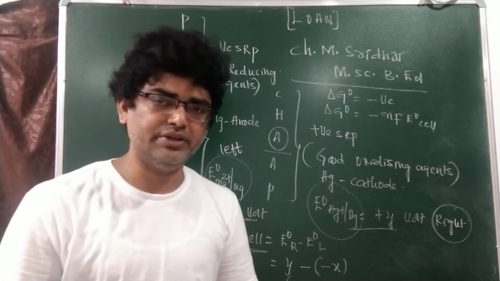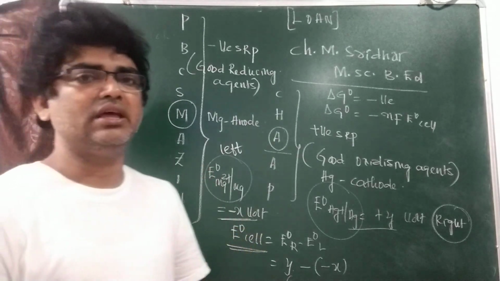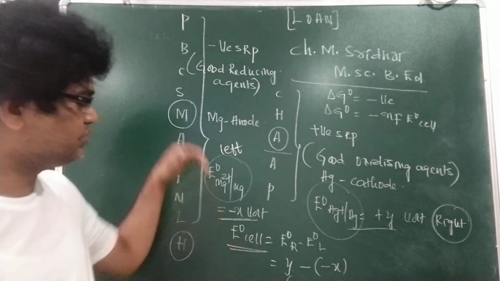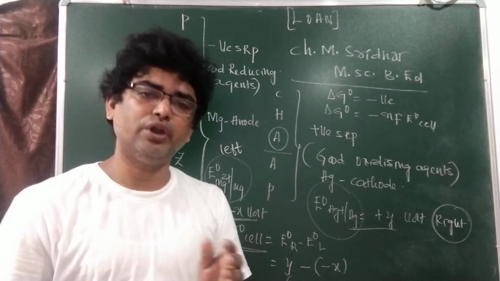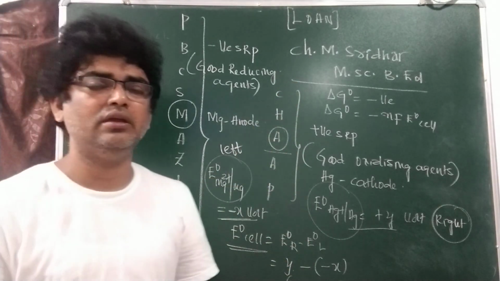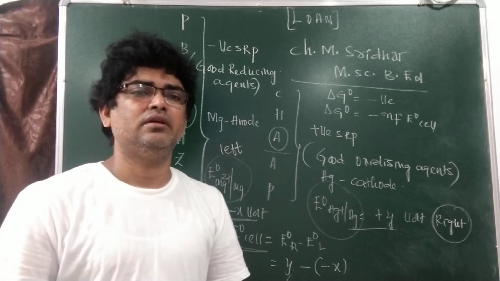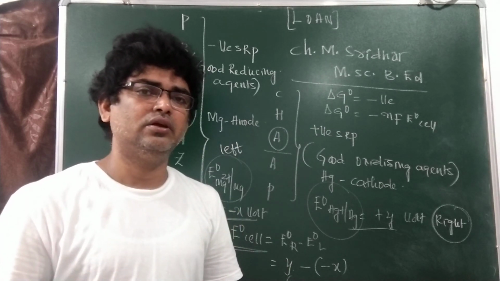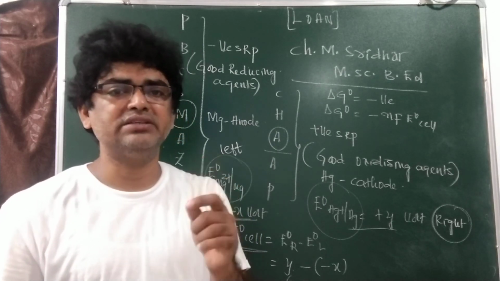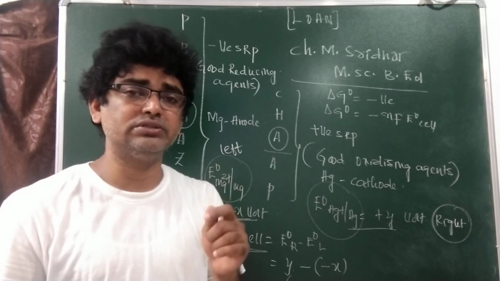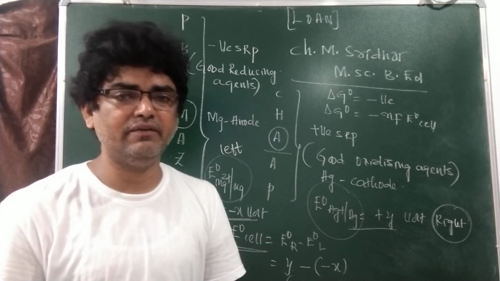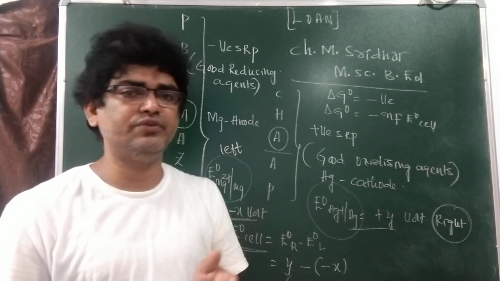Once again, a kind of repetition. In a galvanic cell, polarity is the most important one. The metals above hydrogen, they have negative SRP, good reducing agents. The metals below hydrogen, they have positive SRP, good oxidizing agents. If you want to select two electrodes and assign the correct polarity, you need to place the two electrodes in the electrochemical series, and based on the SRP values, you can easily identify which will form the anode and which will form the cathode.